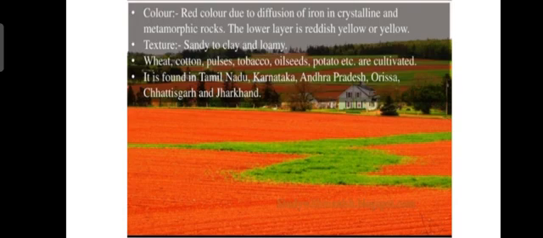The crops which are mainly grown on this soil are wheat, cotton, pulses, tobacco, oilseeds, and potato. It is found mainly in Tamil Nadu, Karnataka, Andhra Pradesh, Odisha, Chhattisgarh and Jharkhand. As we know, in all these areas the rainfall is very low.